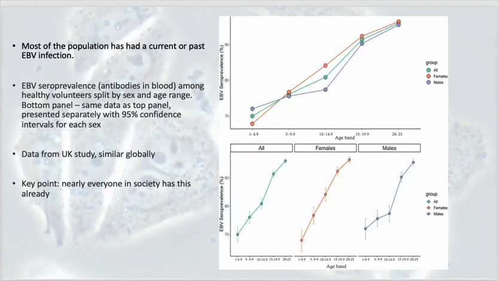Okay, so interestingly, this is also related to EBV, but most of the population has been infected by EBV. So we can actually test if someone has antibodies for the virus. The presence of antibodies in your blood will show whether you've had that virus or not. So this graph shows different age ranges on the bottom, and then it shows the percent of individuals with antibodies in their blood.